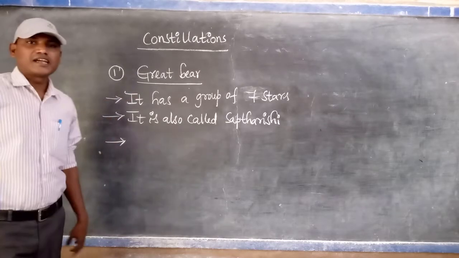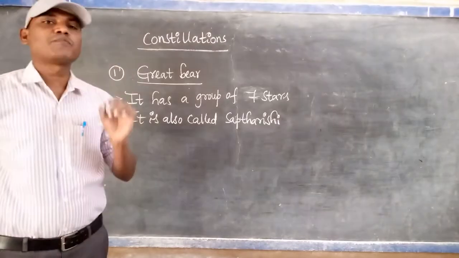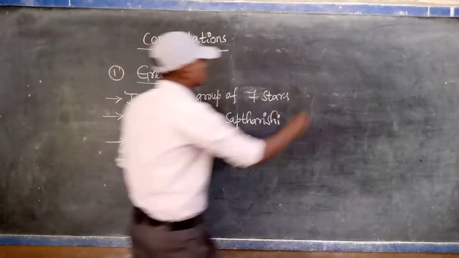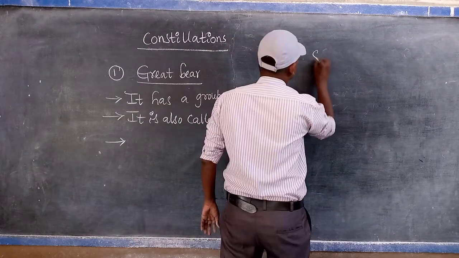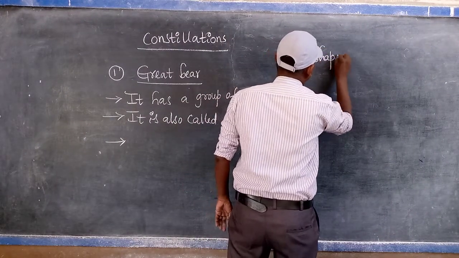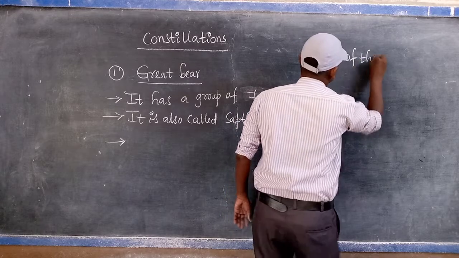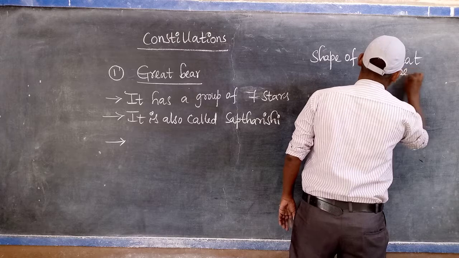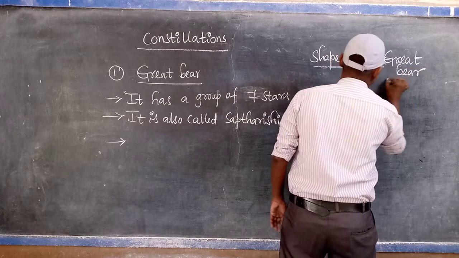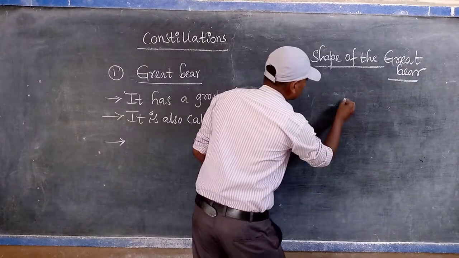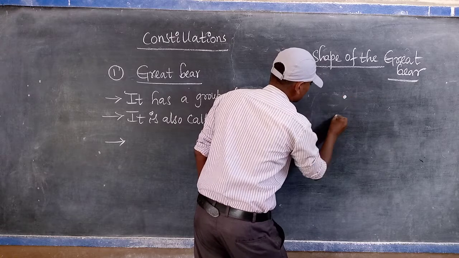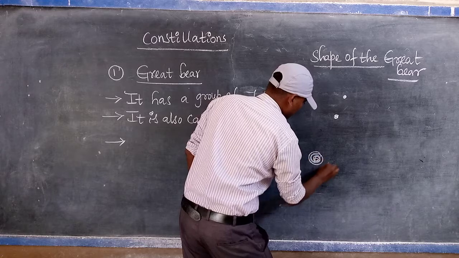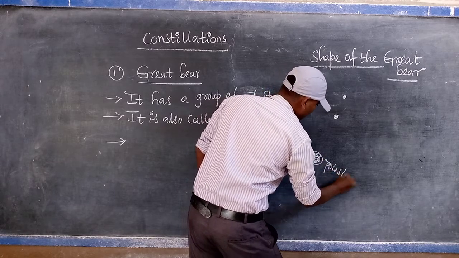Generally, the Great Bear has which type of shape? It is a plough shape. The shape of the Great Bear, and it is the pole star.